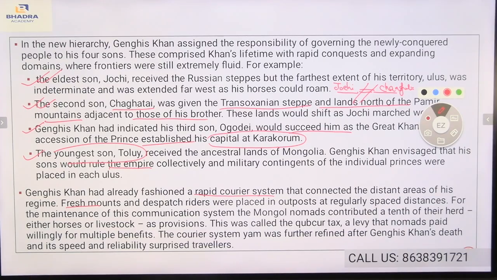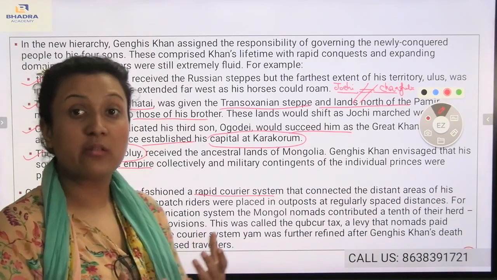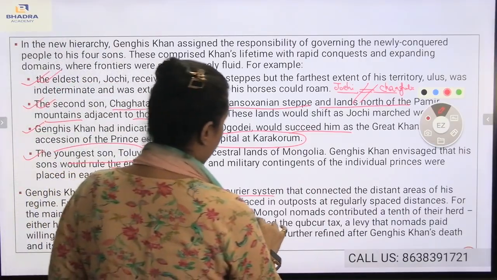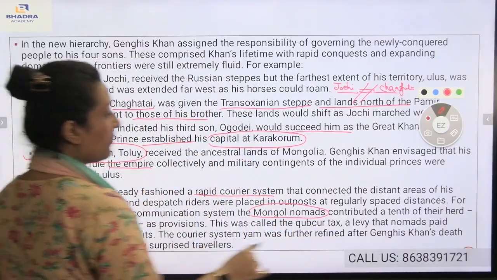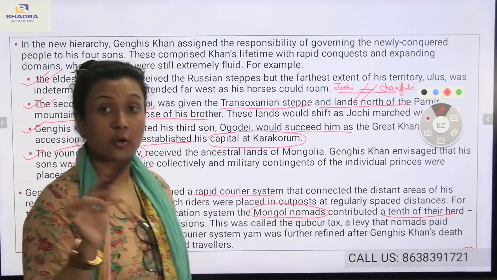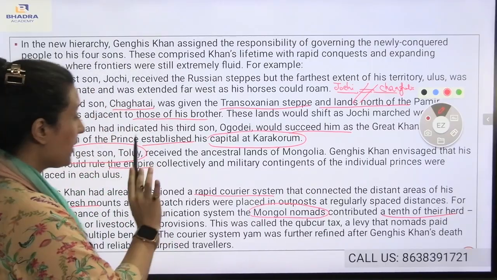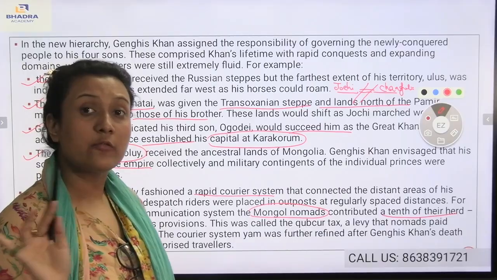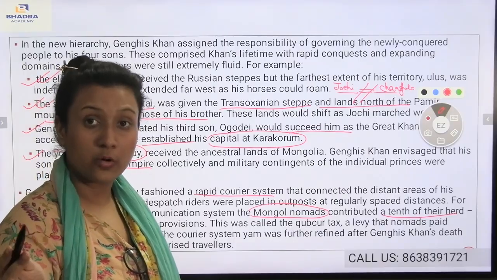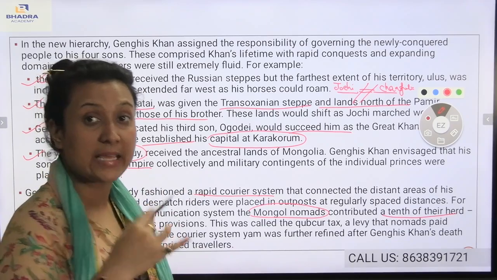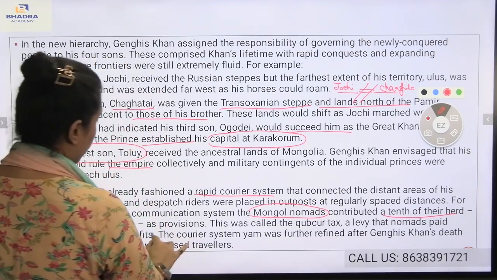For the maintenance of this communication system, the Mongol nomads contributed a tenth of their herds, either horses or livestock, as provision. The rapid courier system had to be paid for by the people who wanted to use it. So if the Mongol nomads wanted to use the courier system, one tenth of their livestock would be given to the Genghis Khan Empire. You see, it is used as provision.